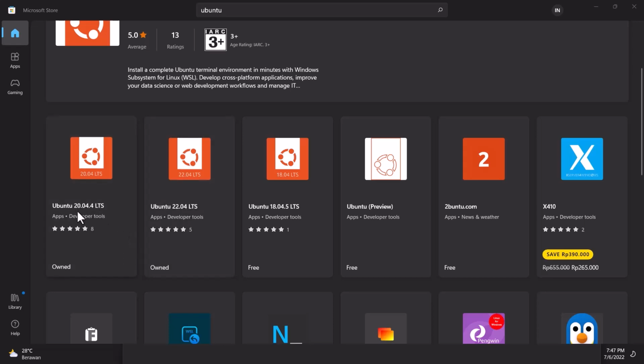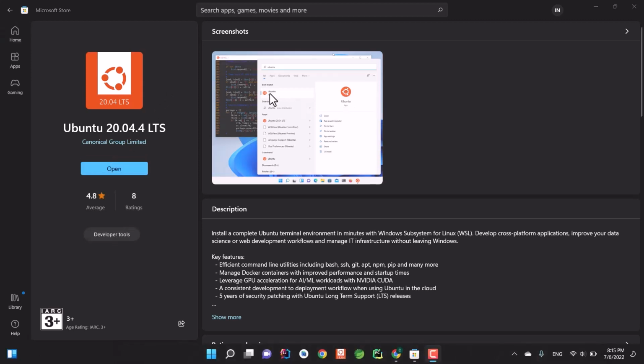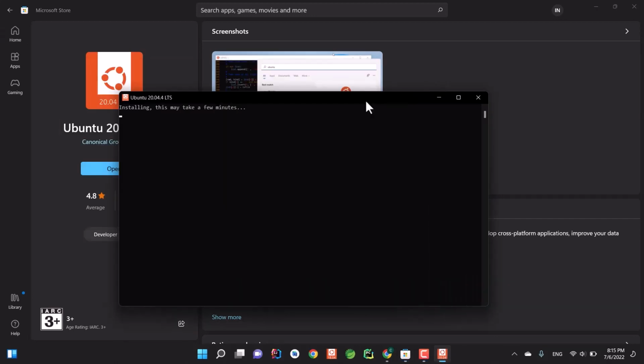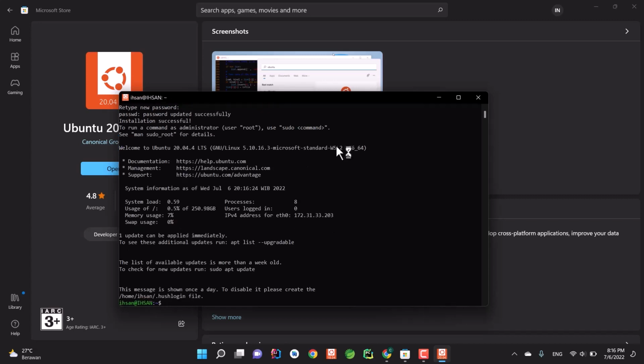So I'm just going to be using this particular version, and then after that we just click install and wait for the installation to finish. After it finishes, just open it, wait for the installation to complete, and then you will be asked to enter your new username. In my case, I'm just going to be using my first name, and then type your password, re-enter it, and then you are done.